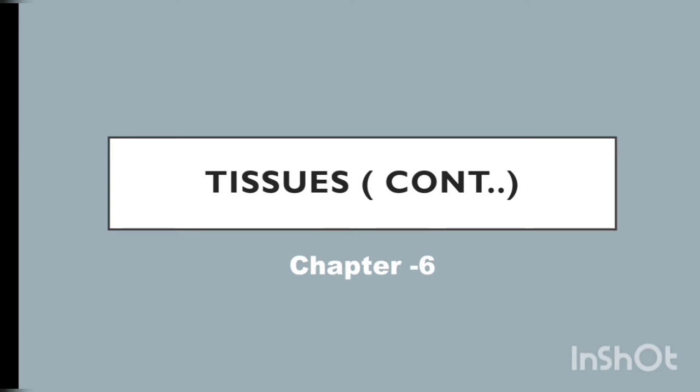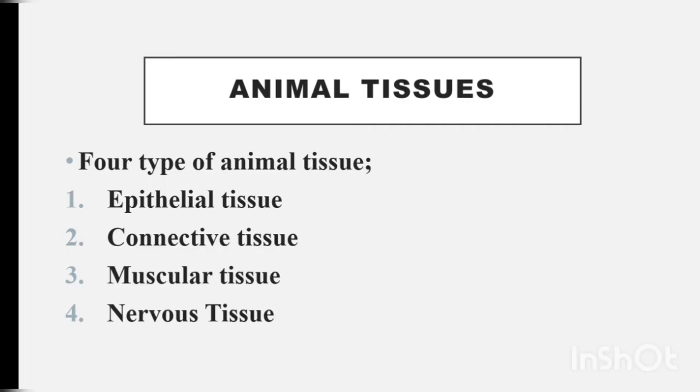The tissues. Chapter 6. All of you take your text. Chapter 6, Tissues. So this is the continuation of that chapter. You know that there are two types of tissues both in plants and animals. Animal tissues are of four types. What is animal tissue?